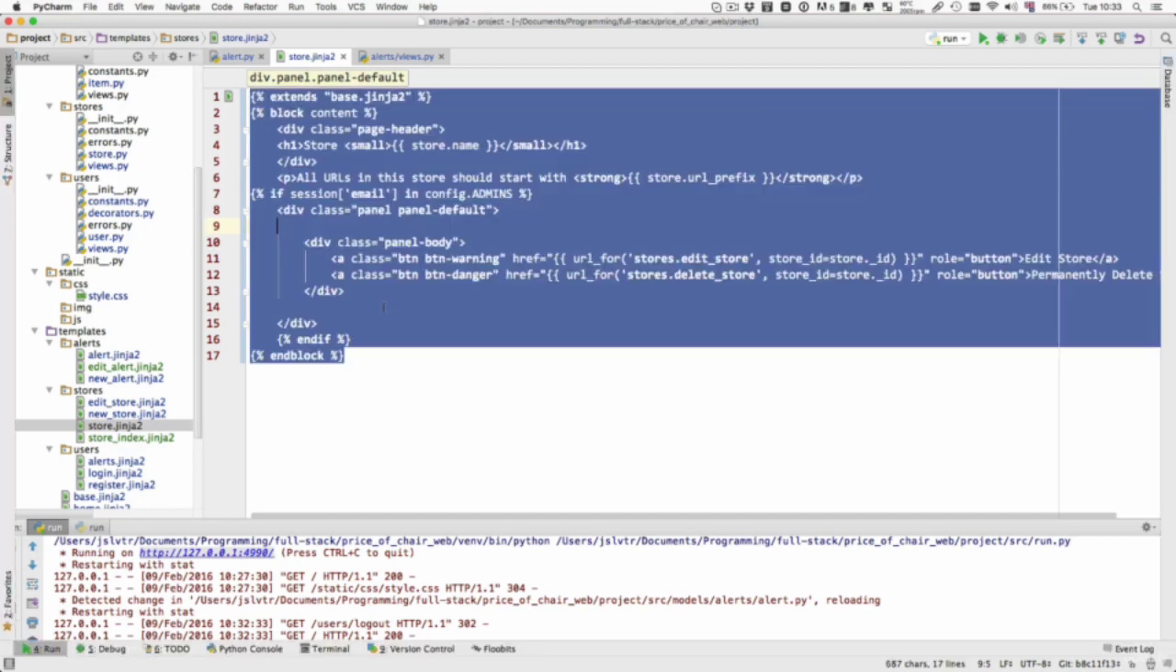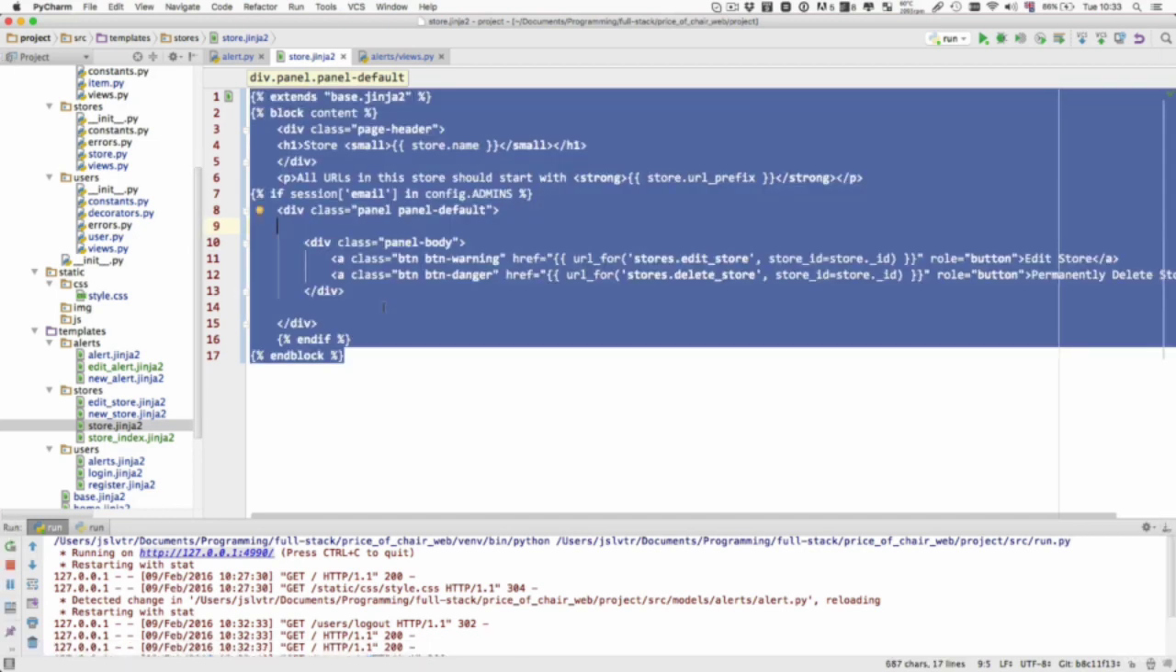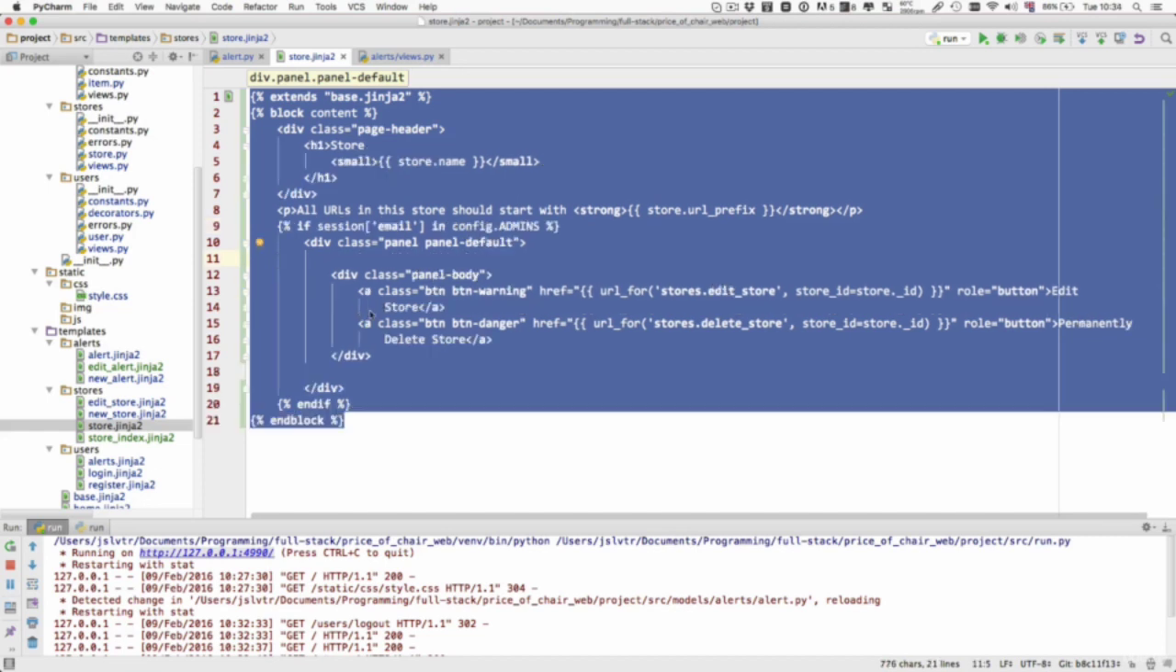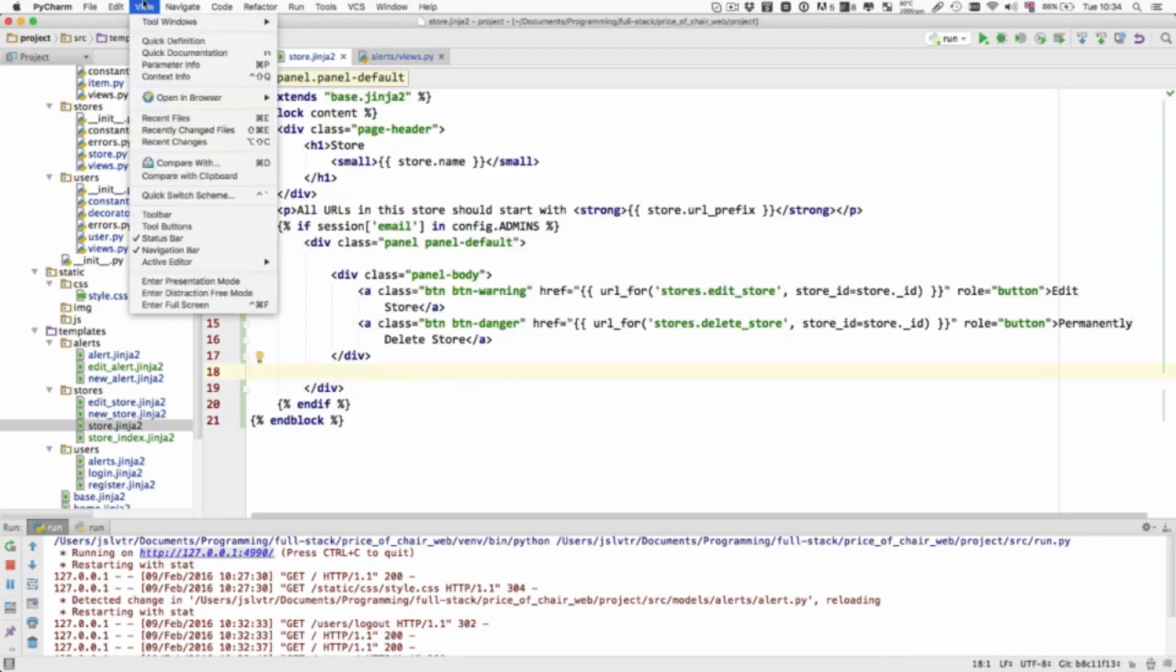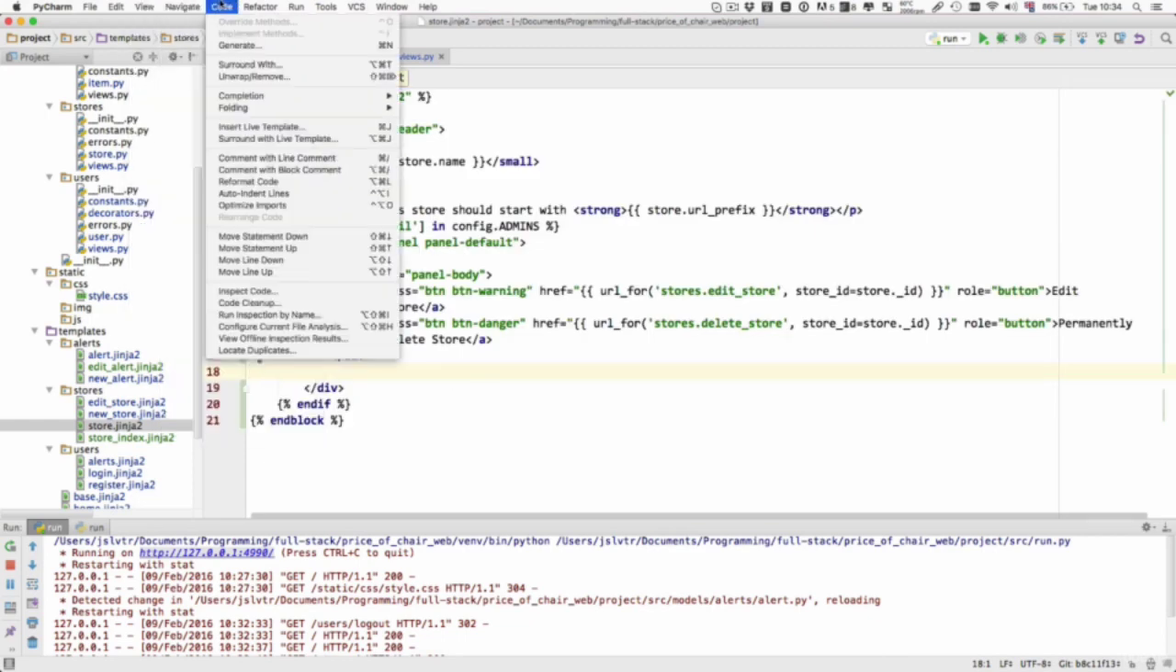Now I'm going to select everything with Control A or Command A if you're on Mac, and then press Alt Command L to re-indent everything. And you can find those options in code, and it is this one here, reformat code. So just in case the shortcut isn't quite working, you can just have a look at it there.